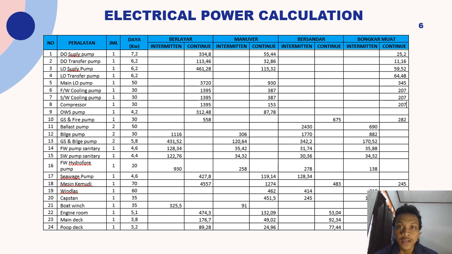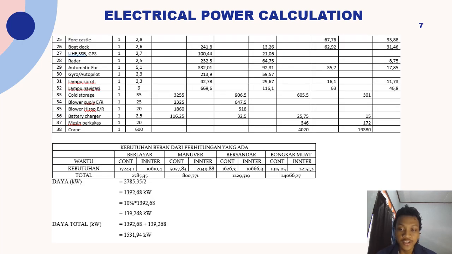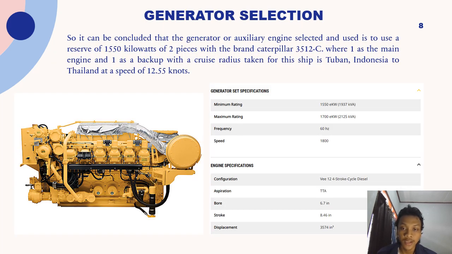This is the electrical power calculation. In the calculation of power requirements, it is first determined by determining the equipment. We make a list of ship equipment that uses electricity according to operating condition. These conditions are sailing, maneuvering, leaning, and loading and unloading. After that, calculate electricity needs. And the last one is generator selection.